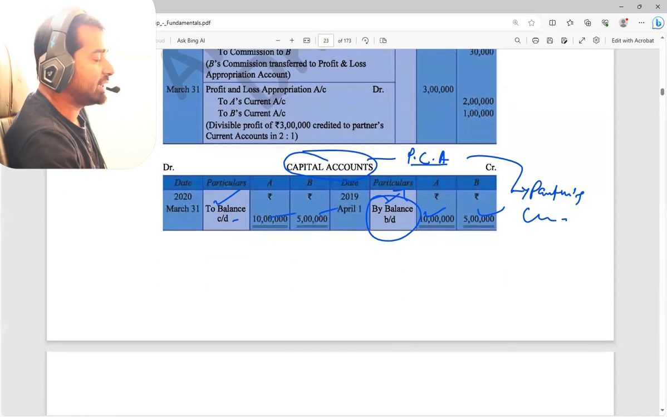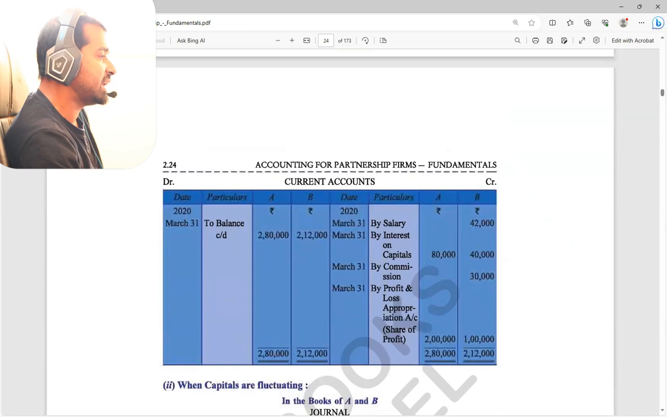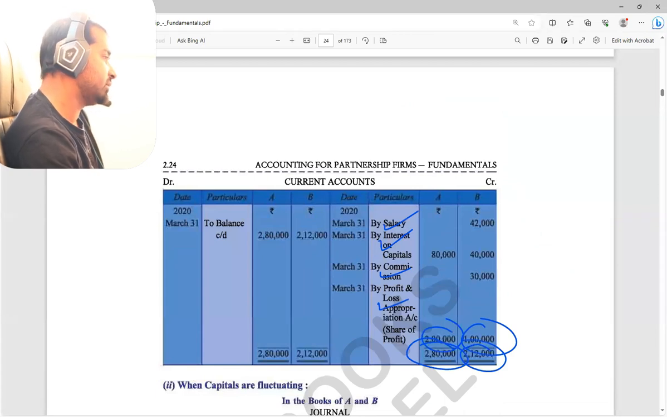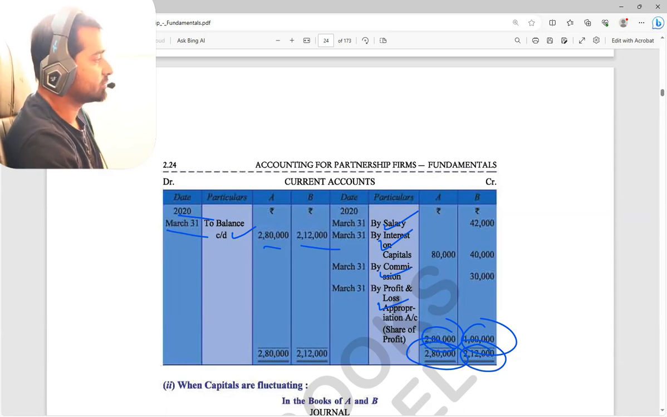Next one is the current account. Rest all are the things, for example salary, interest on capital, commission, and appropriation profit. All will go to the current account. So the current account, credit side, you should make exactly similar to the partners' capital account, but the ingredients here are different. Here I have taken 2,80,000, 2,80,000, here 2,12,000, 2,12,000. Now here on 31st March, I am doing balance carried down. To balance carried down 2,80,000 and 2,12,000. That's it. Clear? Yes, sir.